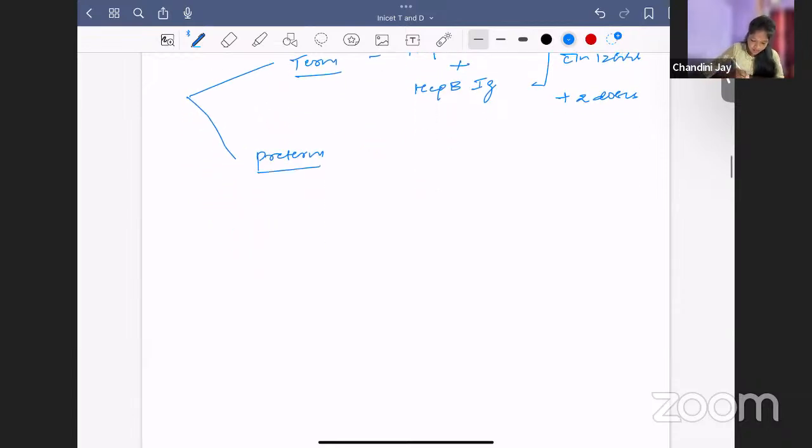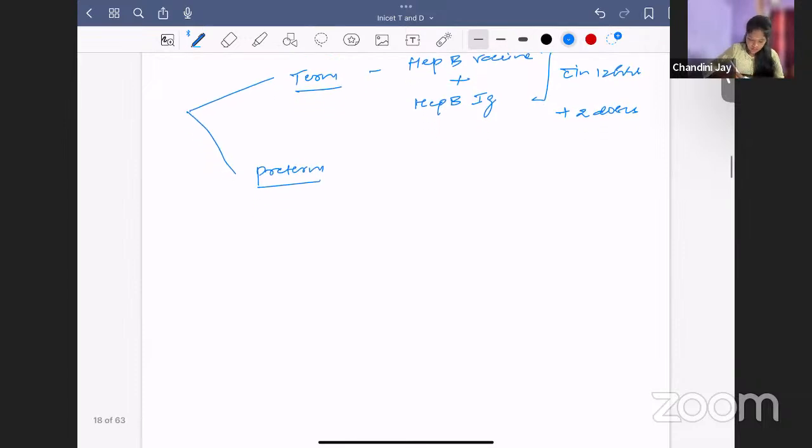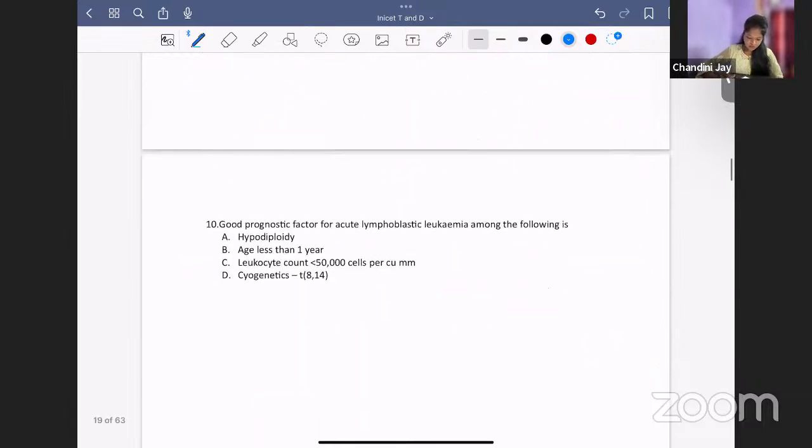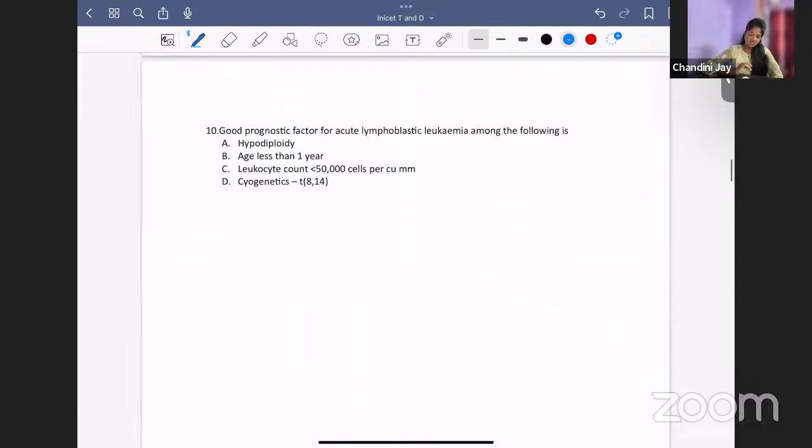Whereas for preterm babies, even if less than 2 kg, you will give both hepatitis B vaccine plus immunoglobulin. Plus you give 3 doses. So you don't consider this birth dose and you give another dose. So plus 3 doses you give in preterm. That is the difference between term and preterm here. Now vaccination special situations is over. Now we'll go to the next question.